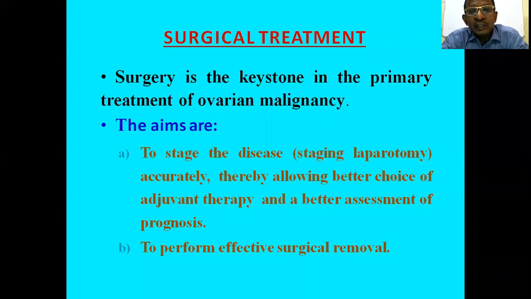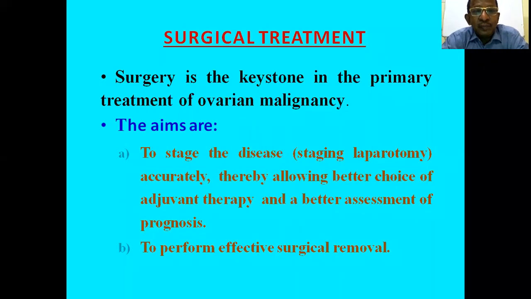According to classification, we have 4 stages and different sub-classifications. So the main aim is to stage the disease accurately, allowing the better choice of adjuvant chemotherapy, which is given following the surgery, and for a better assessment of prognosis also.